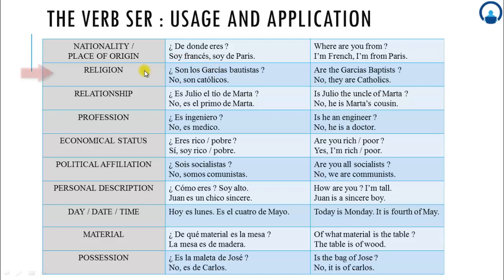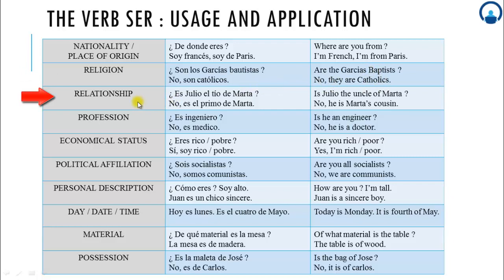Next, religion. If I am stating a question or a statement, I have to use the verb ser. ¿Son los Garcias Bautistas? Are the Garcias Baptists? I am asking about the religion. So again I have to use the verb ser. No, son católicos. No, they are Catholics.